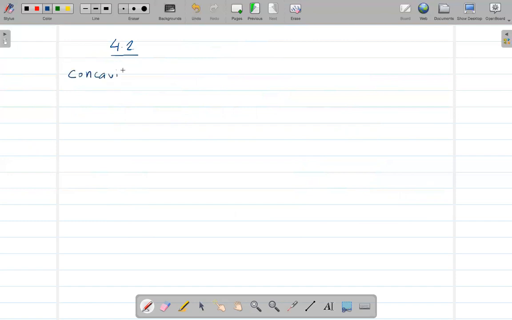4.2 concavity. First we'll start with concavity, and here are a few things we should know. Here's the first one. In this section we'll be talking about the second derivative. If I say f double prime, this means the second derivative.